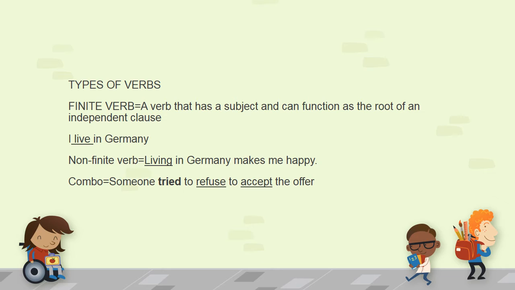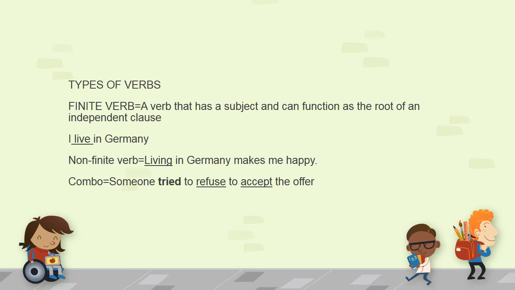For example, look at the following sentence. I live in Germany. Well, live is the verb here. Now you can change the form of tense here. I live in Germany, I lived in Germany, I had lived in Germany, etc. So that is called a finite verb.